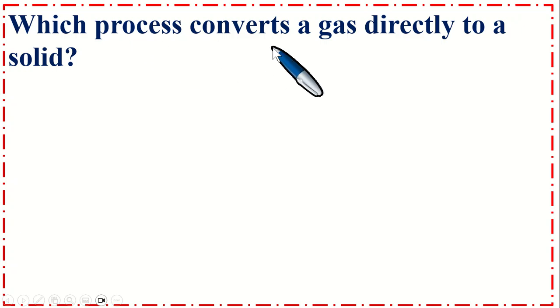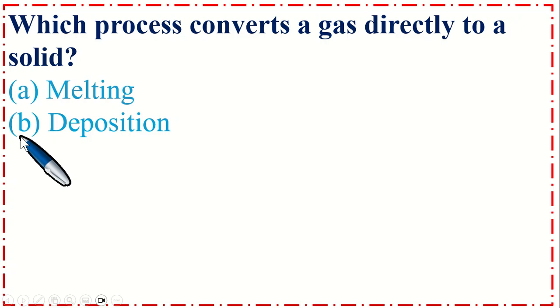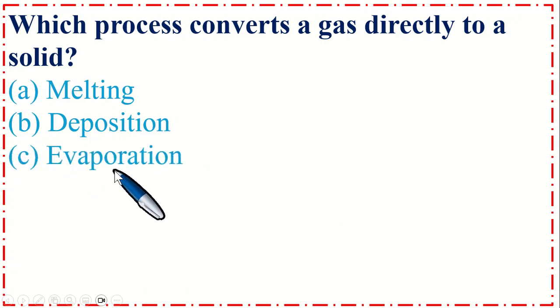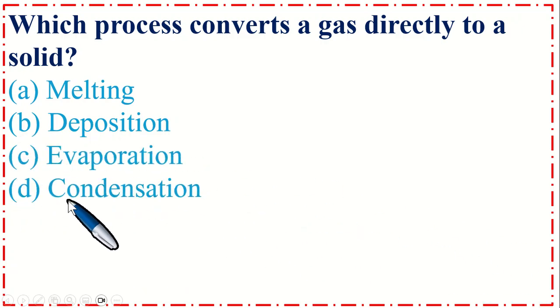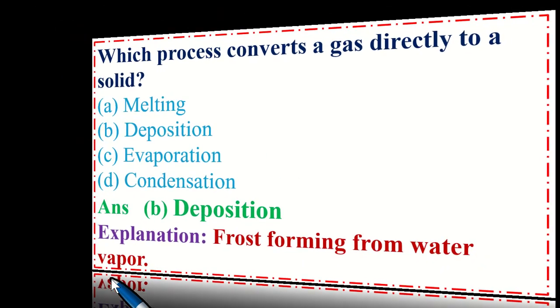So, which process converts a gas directly to a solid? Option A, melting, B, deposition, C, evaporation, and option D, condensation. So the correct option is B, deposition. Frost forming from water vapor.